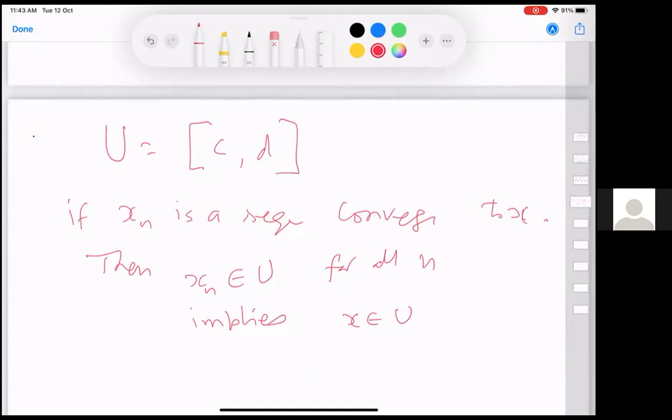So it so happens that if you are trapped inside, namely if all xn's are in the interval [c, d], and by the way, for those who want a formal definition, this is the set of x in R such that c ≤ x ≤ d, right? That is the meaning of a closed interval, or an interval with the square bracket.